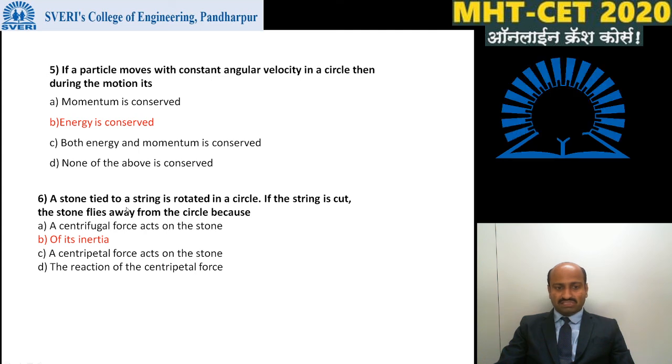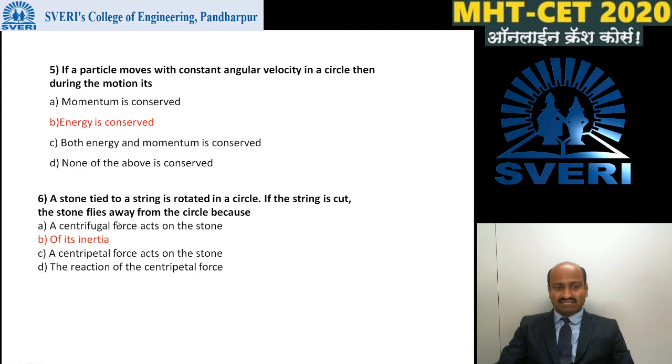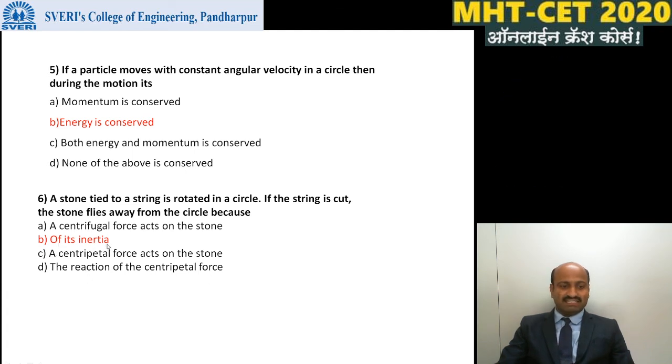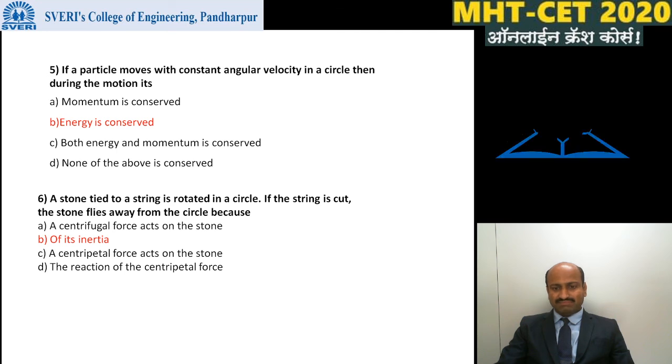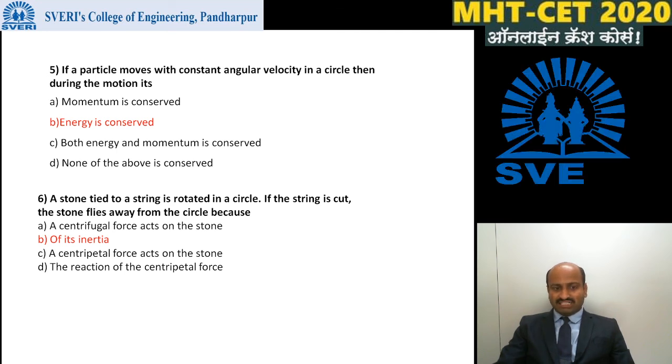Next, a stone tied to a string is rotated in a circle. If the string is cut, the stone flies away from the circle because of: a centrifugal force acting on the stone, its inertia, a centripetal force acting on the stone, or the reaction of the centripetal force. The answer is its inertia, because due to the inertia property the stone tries to continue its motion, but when the string is cut, it flies away from the circle. It is due to the inertia property.